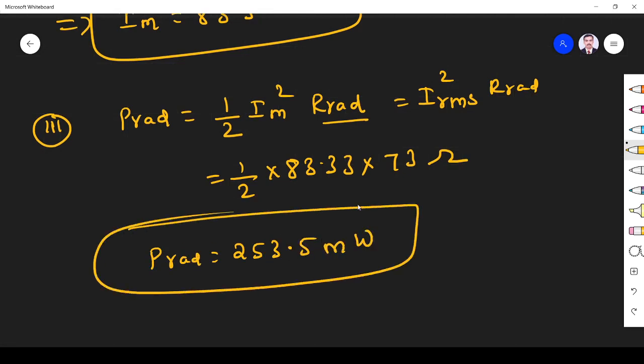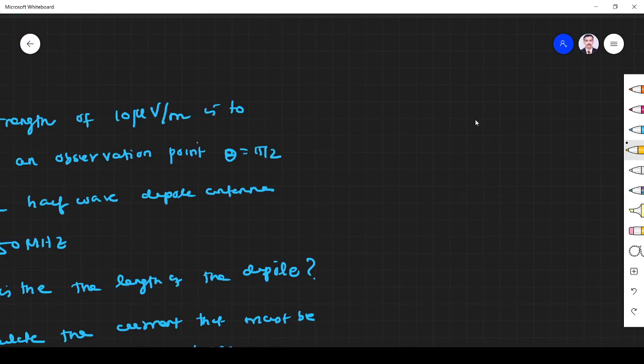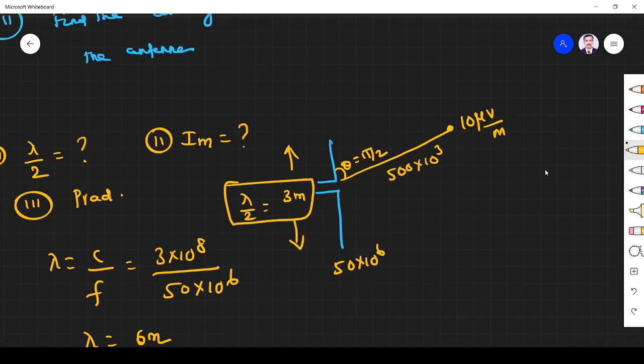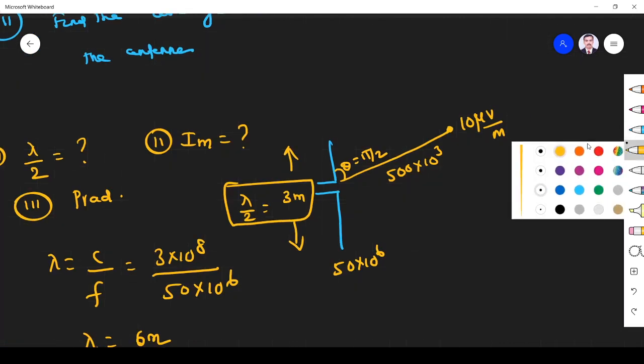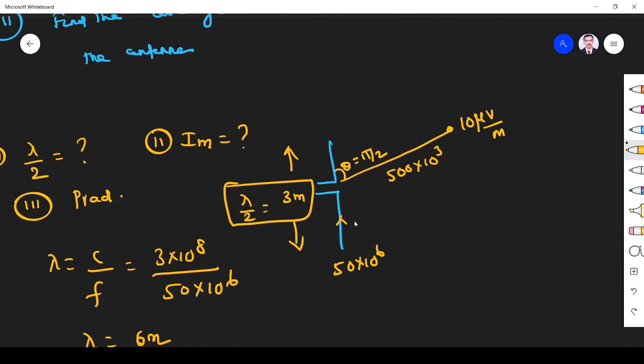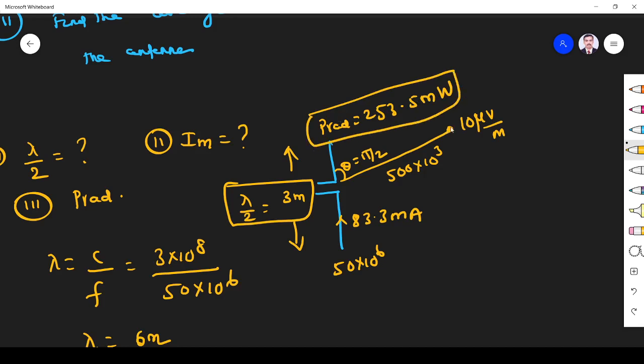milliwatts. So in order to produce 10 microvolt per meter at a distance of 500 kilometer, the antenna should carry a current of 83.33 milliampere, and it should radiate a power of 253.5 milliwatts. Then only it will produce 10 microvolt per meter at the distance of 500 kilometer. This is the R value, this is the I value, this is the electric field, right?